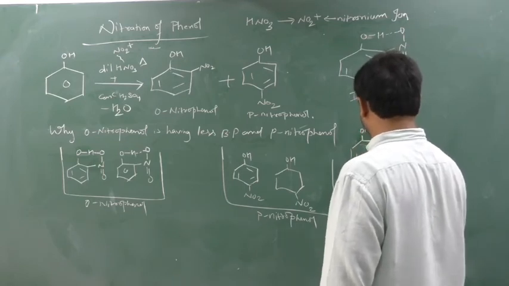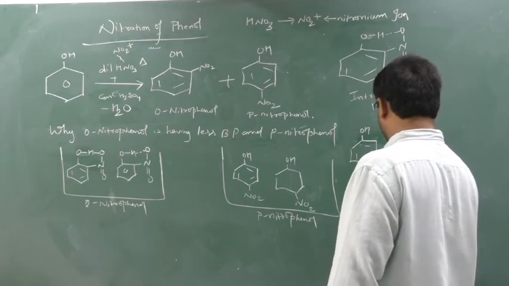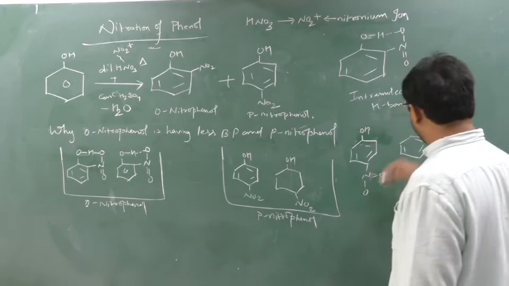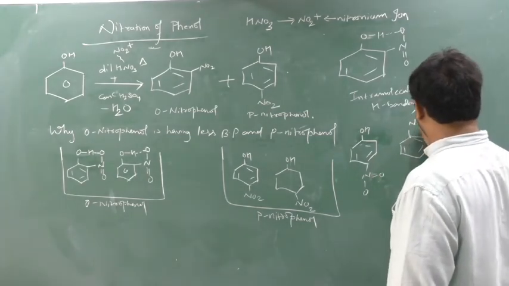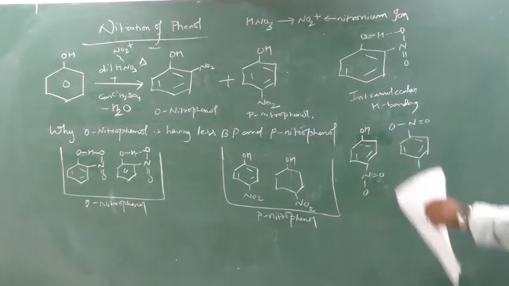This is OH and this is NO2. Okay, similarly, or I can write down this. Similarly, this is another. Now, instead, if I write down in this way also, it is one and the same. This is also P-nitrophenol. So, what will happen?